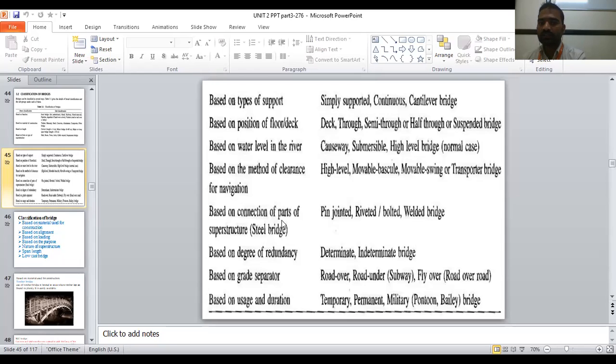Based on the connections of parts of the superstructure. Again, in your engineering mechanics, there is a third chapter, analysis of pin jointed structures. It means the joints may be pinned, riveted, bolted, or welded. In the same way, depending on the connections, there is a pin jointed bridge, riveted bridge, bolted bridge, or welded bridge. Next, based on the degree of redundancy.